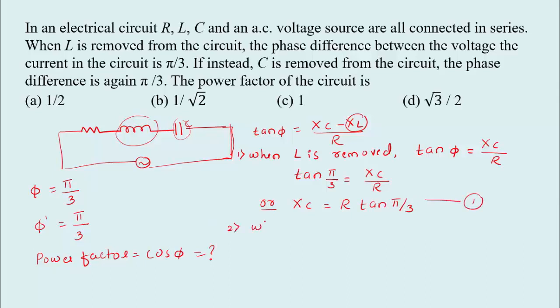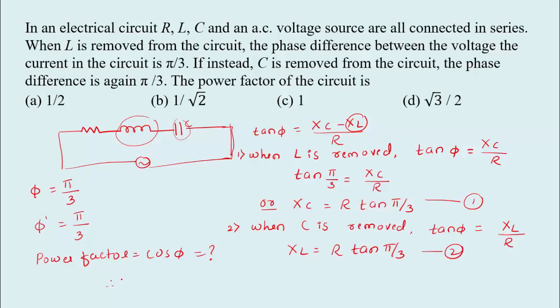In the second case, similarly, when the capacitor, that is C, is removed, then tan phi will be equal to XL by R, since only L remains. So therefore we can write XL equal to R into tan pi by 3. This is equation 2, that is, in the second case.